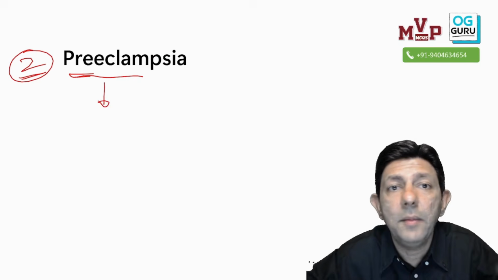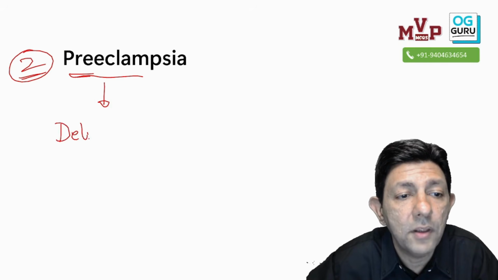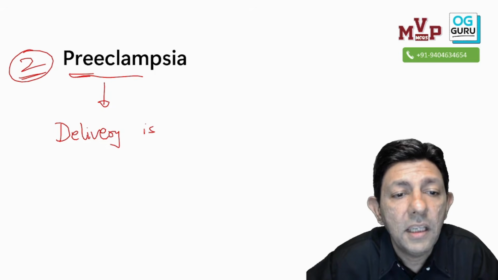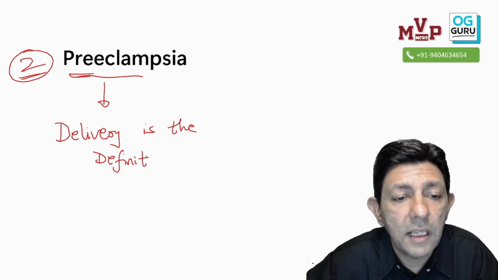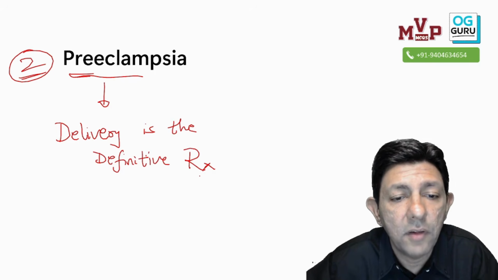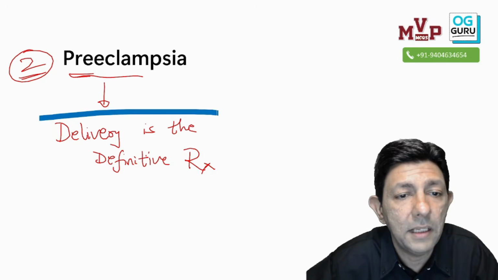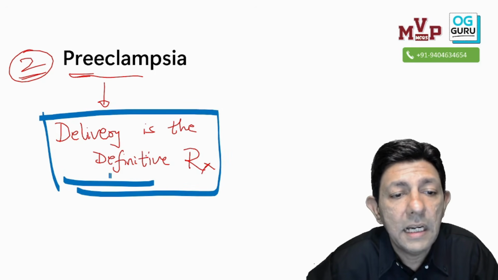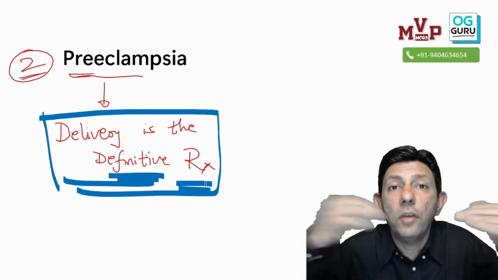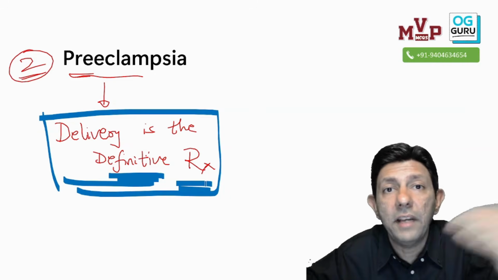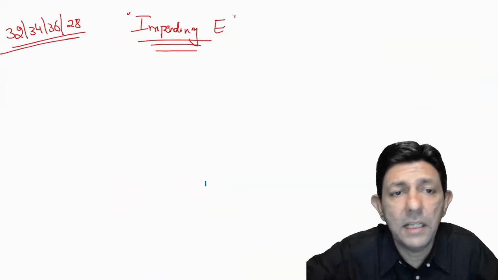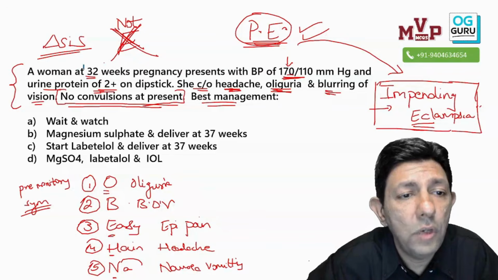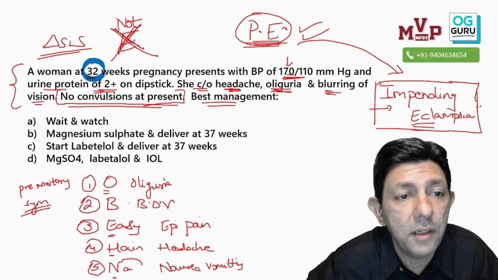Write one very important mantra I am giving you. Delivery is the definitive treatment. Delivery is the definitive treatment. Please keep this in mind. This is very, very useful to us. Delivery is the definitive treatment. So you'll have to decide whether I want to wait or not wait, when to deliver, what to deliver. Okay. Now please understand this. Sir, baby is only 32 weeks in our question paper. Yes, patient is only 32 weeks.